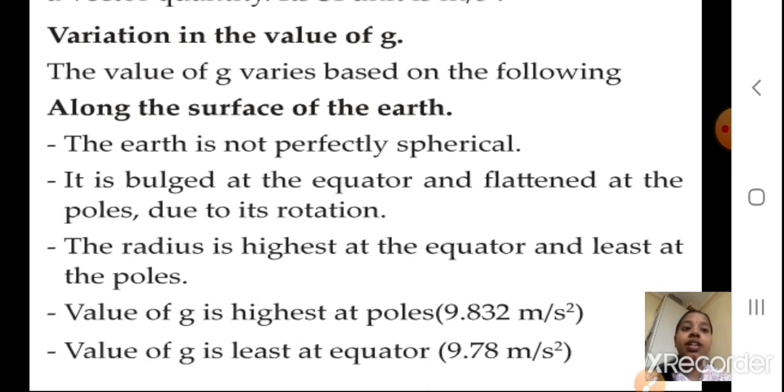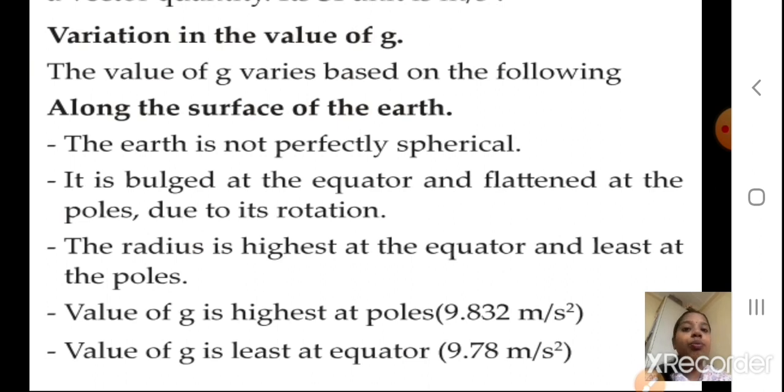9.832 meter per second square. Okay, you have to learn these values also. And next, when it is at the equator, the value of g is least, that is 9.78 meter per second square. Okay students, so when you are asked to write the answer, you will cover all these points, make a proper sentence and write it up.